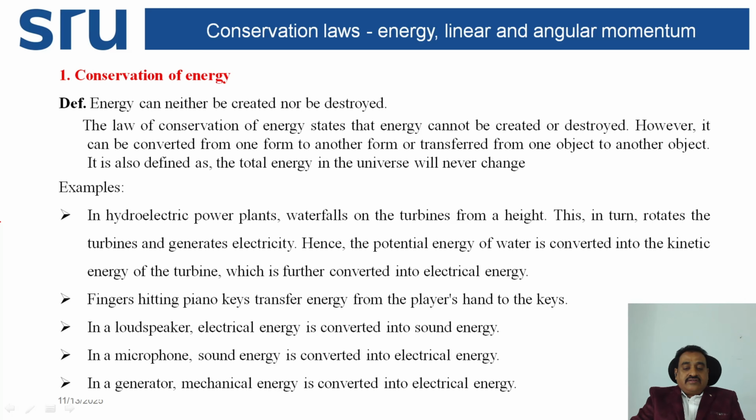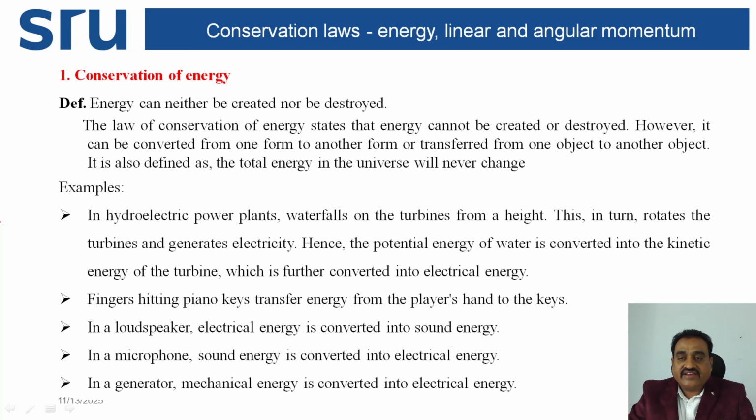Energy can neither be created nor be destroyed. The total energy is always constant. The law of conservation of energy states that energy cannot be created or destroyed.